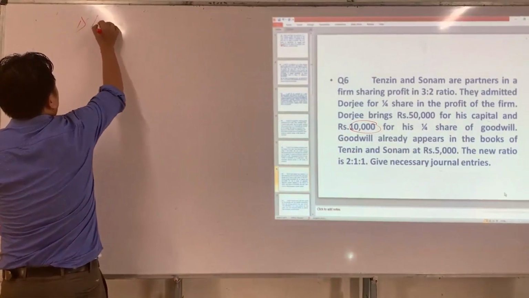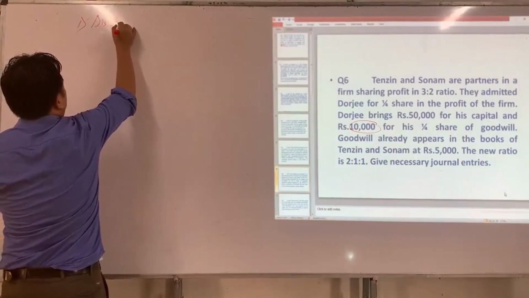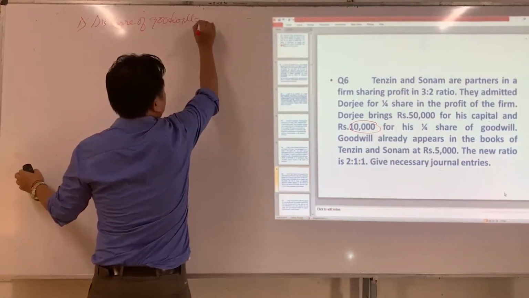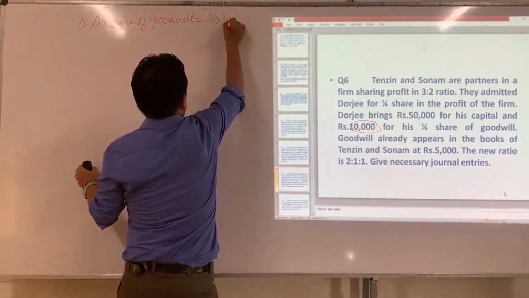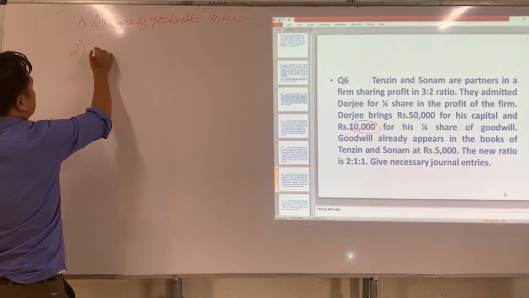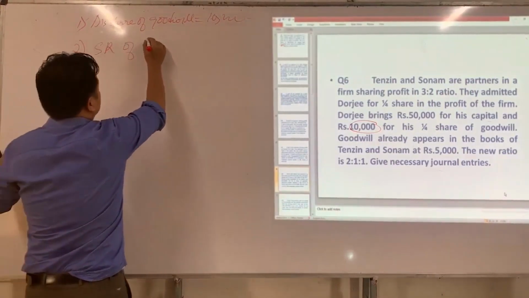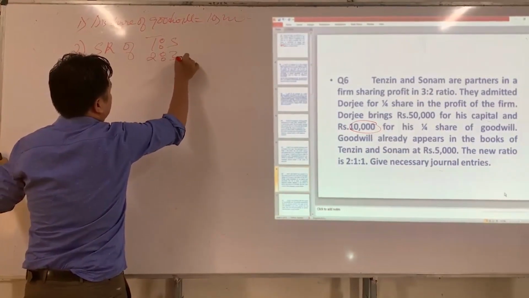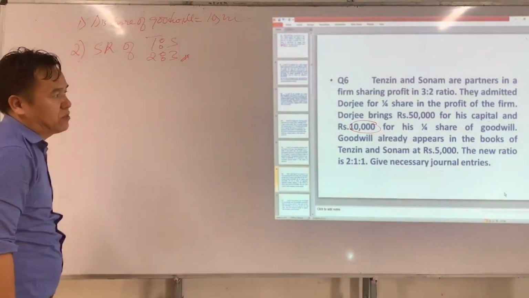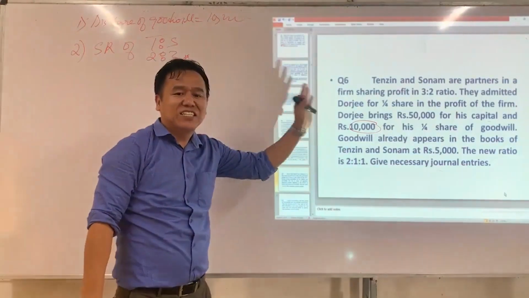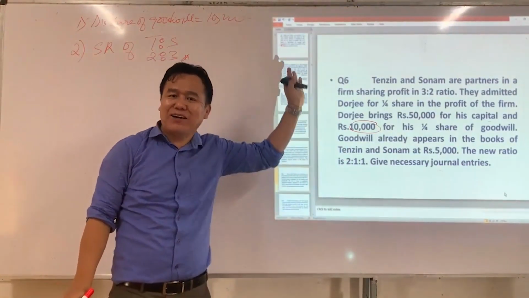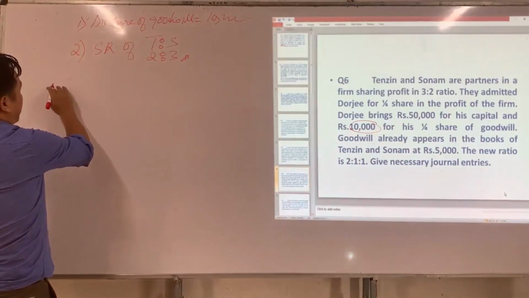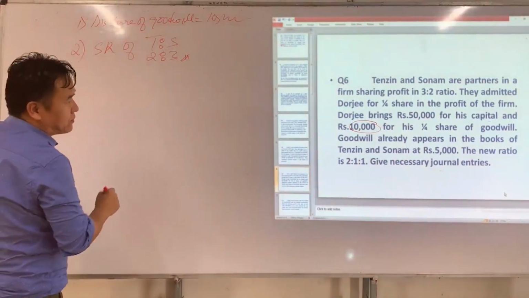So Dorji's share of goodwill is 10,000. And the second step: the sacrifice ratio of Tenzin and Sonam is 2:3. We are going to get the same sacrifice ratio since both the old ratio and new ratio are the same as the previous question. Okay. Now we have to pass the necessary journal entry.